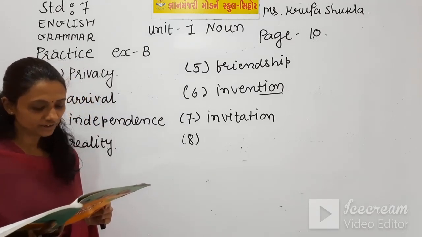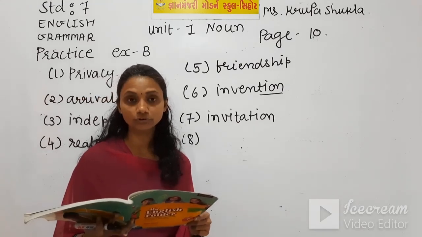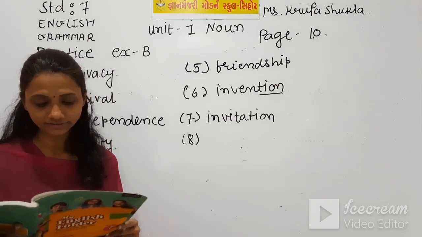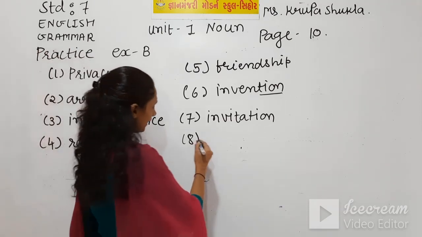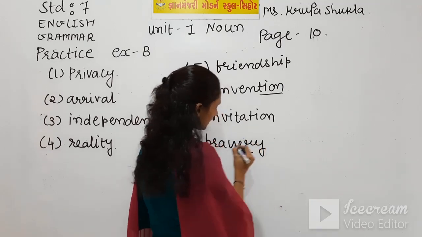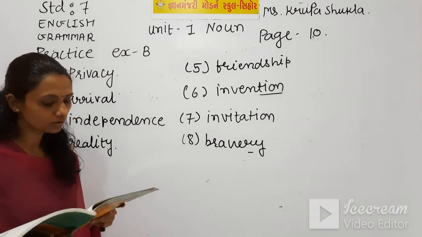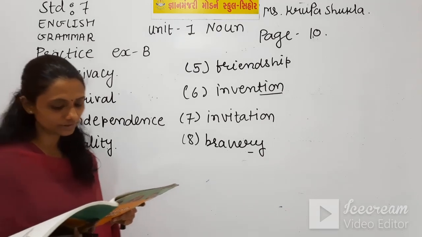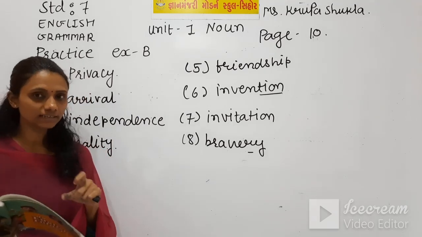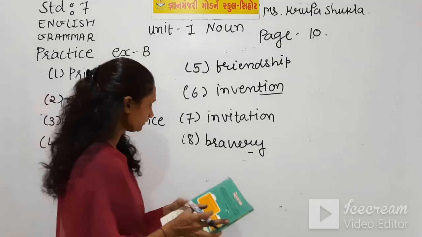Everyone praised Rahim for his blank in saving the little girl from drowning. Brave is given and we add ry as a suffix, and it becomes bravery. Number 9. The hockey team's confidence helped them with the championship. Confident is given and the right abstract noun of confident is confidence.